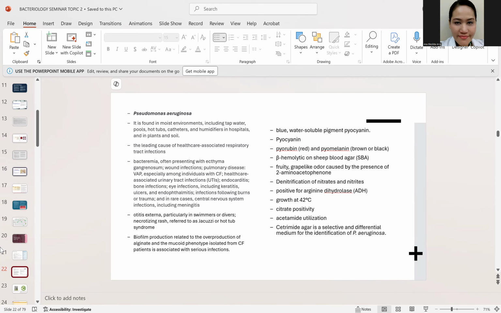And where do you get this from the hospital? Take note that Pseudomonas thrives in moist environment. As long as there is water, there is moisture, Pseudomonas will thrive there. Okay?